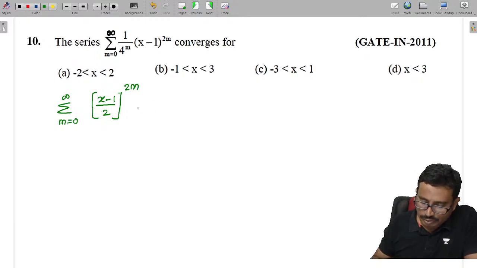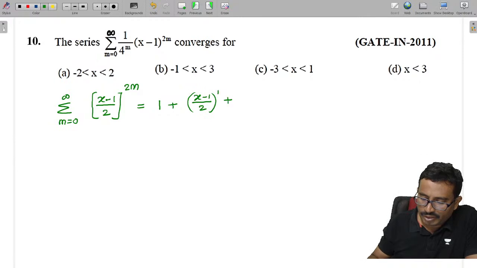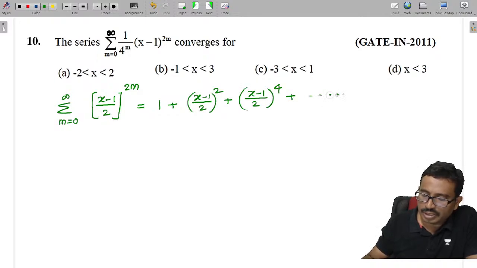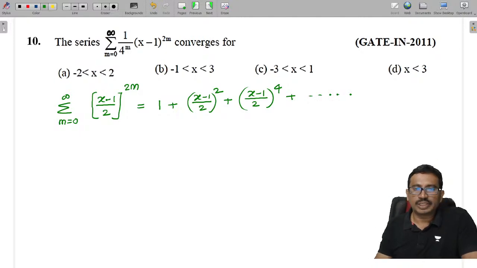Right. So if I expand this thing here, tell me, m is equal to 0, which is 1. Plus next, what I will get now here: (x minus 1)/2 to the power 1. When m is equal to 1, this power is equal to 2. When m is equal to 2, this is ((x minus 1)/2) whole power 4. Like this it will continue, an infinite series will be formed.